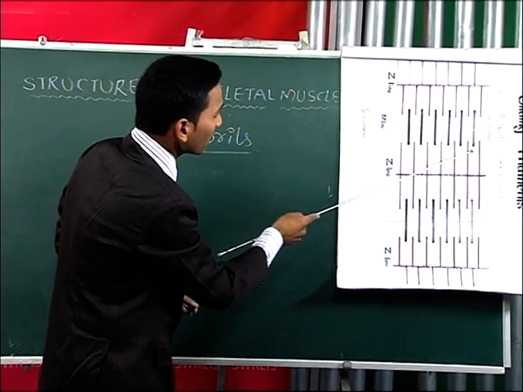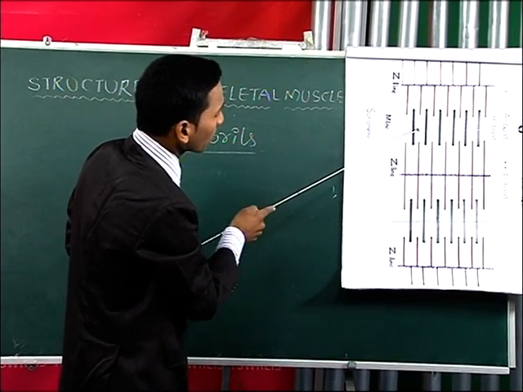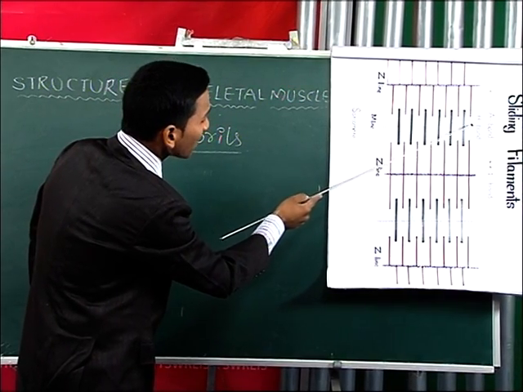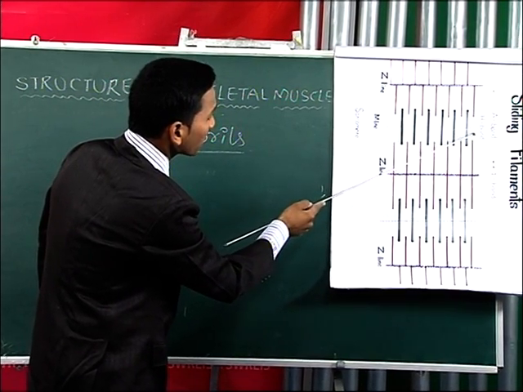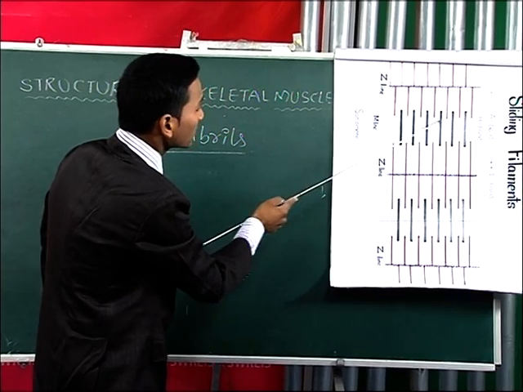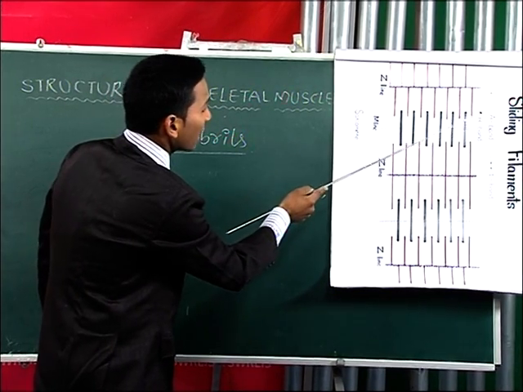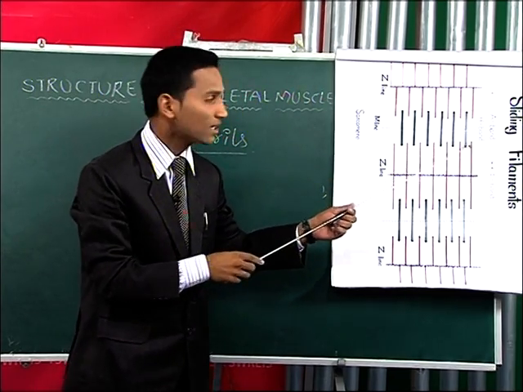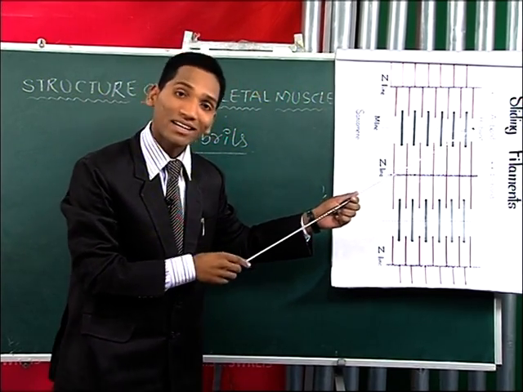Thick filaments are present, thin filaments are present. At the center of the A band there are no thin filaments. Here, see, there is no red band, only thick filaments are present, that's why it is called the H band or Hensen disc band.